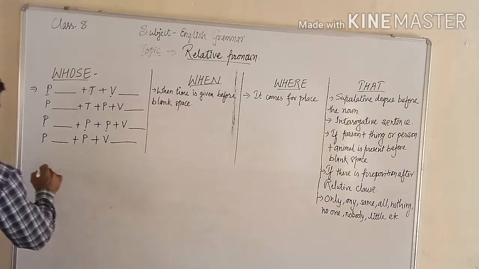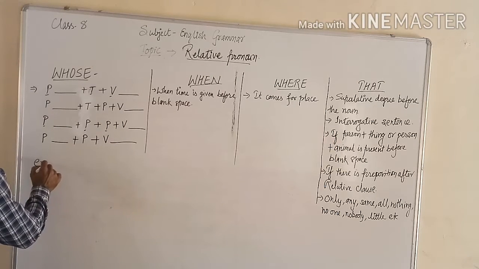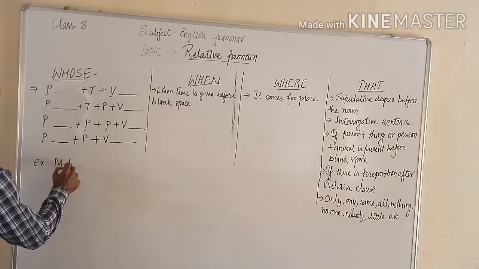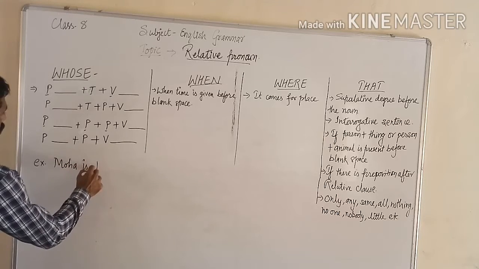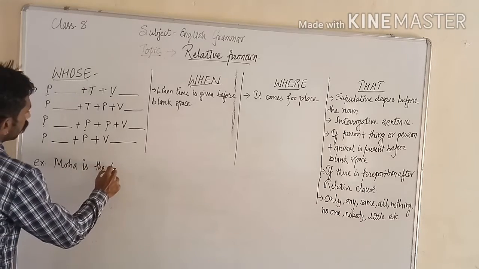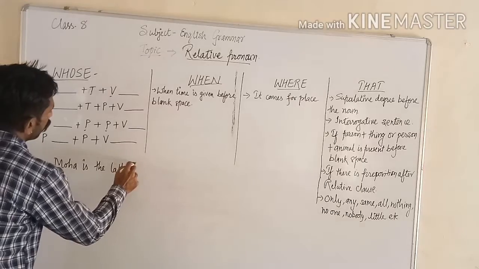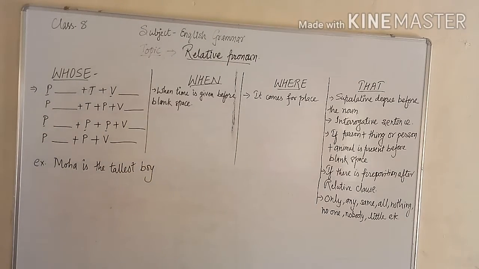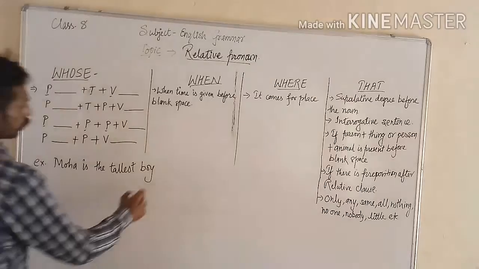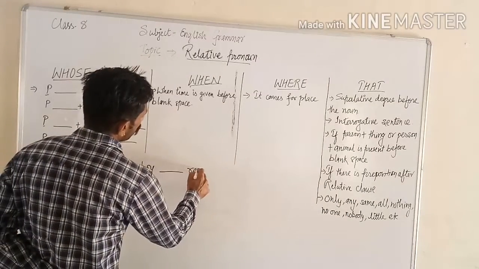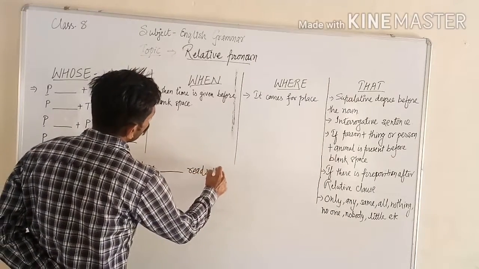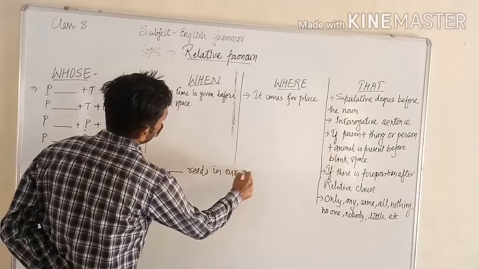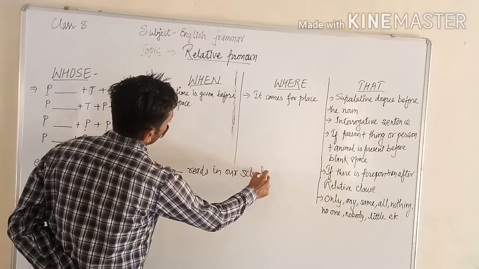For example, Mohan is the tallest boy blank reads in our school.